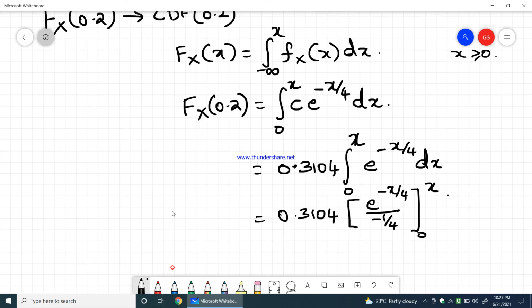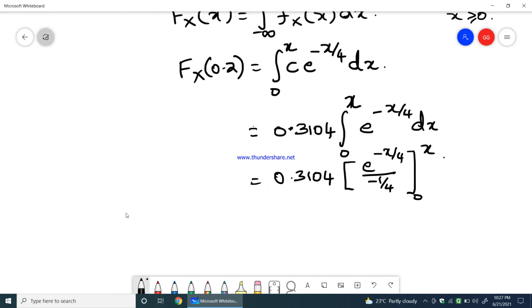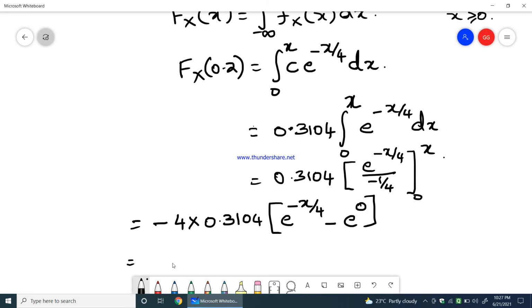Which is equal to minus 4 into 0.3104 multiplied by e power minus x by 4 when you apply the limit x, minus e power 0, which is 1.